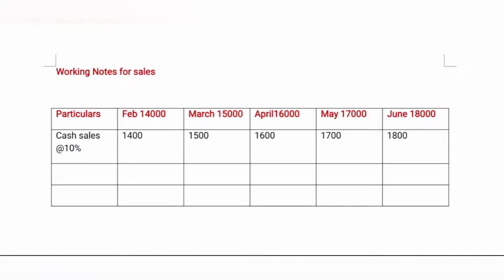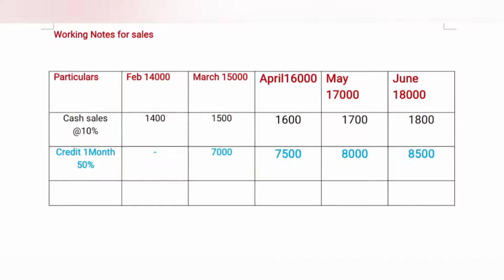Coming to cash sales, 10% on sales, that is 14,000, 10% is 1,400. Whereas March 15,000, 1,500; 16,000, 1,600; 17,000, 1,700. Now we are coming to credit sales, one month delay, 14,000. It's February month, there is no previous month. That's the reason this amount is transferred by one month. Then 7,000 is March month's amount.